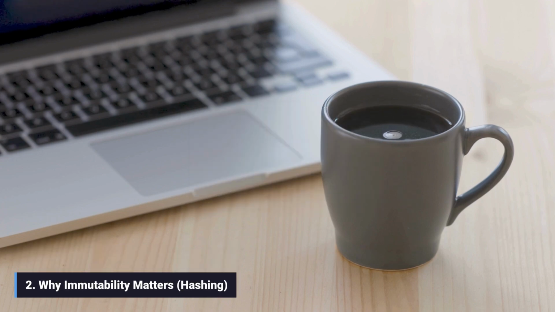2. Why immutability matters. The key reason is hashing. Only immutable objects can be hashed, meaning they have a constant hash value. This makes them eligible for use as dictionary keys or elements in a set, both of which require constant hash values for fast lookup.